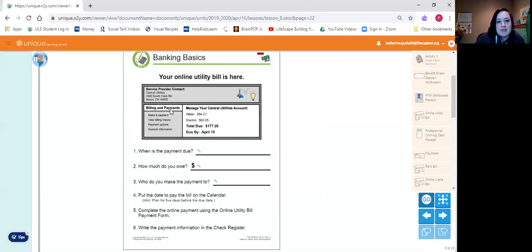Okay, billing and payments. This looks like it would look on a computer, and your electric company or your water company is probably going to look different than this. This is just a pretend bill. But this tells us that our water bill is $84.21. Our electric bill is $93.05. And our total due is $177.26. The difference with this bill is it doesn't show a date of a deposit, but it does show a due date.